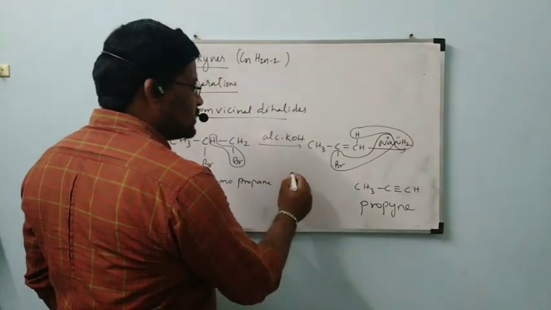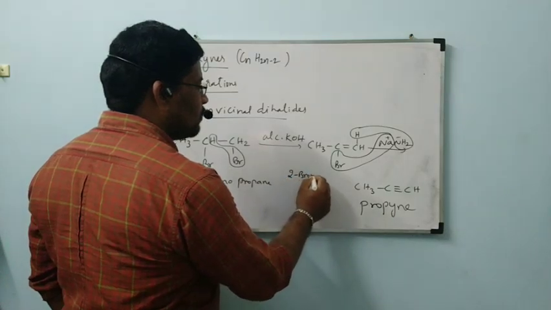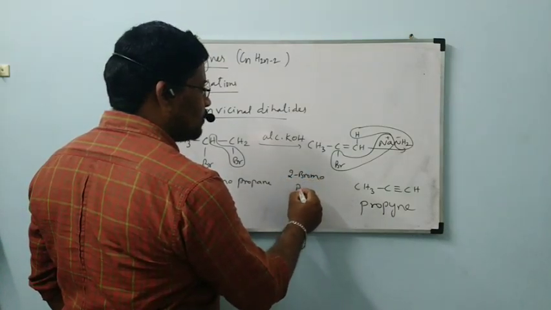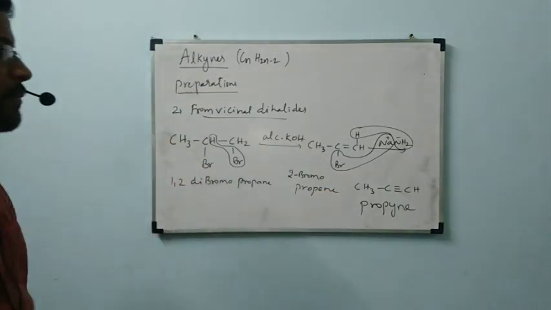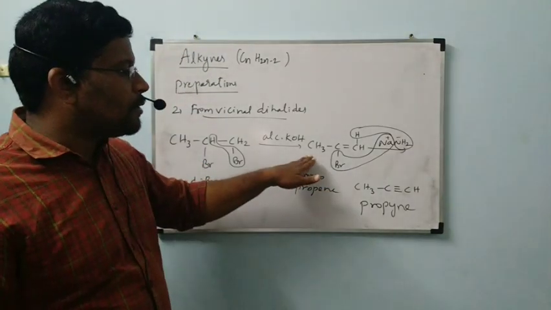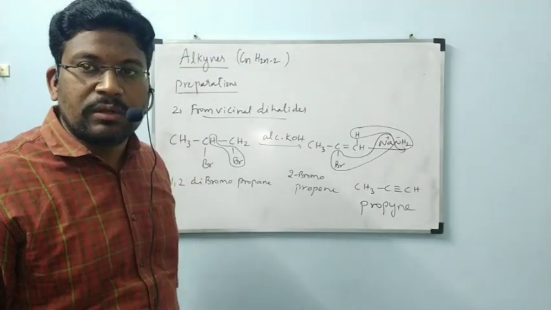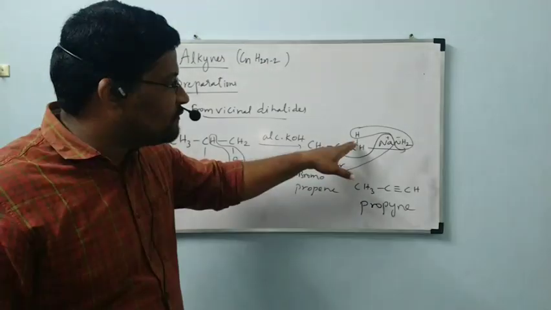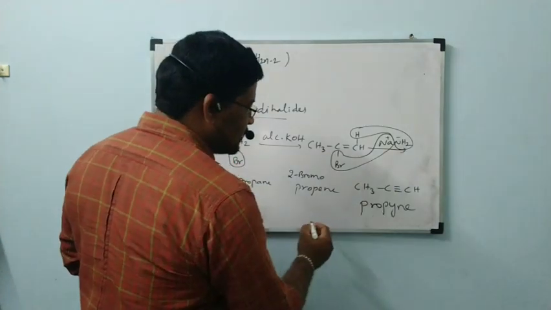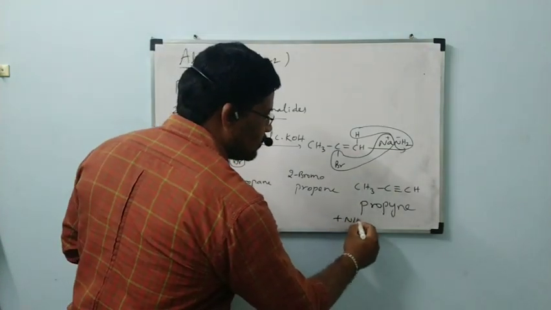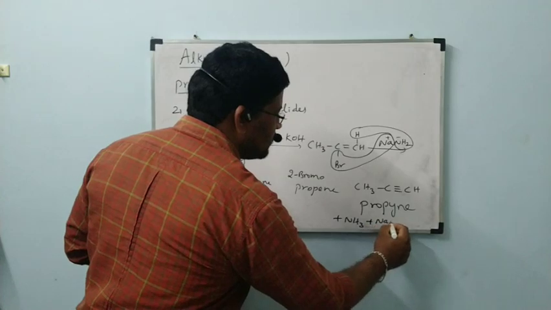The name of this compound is 2-bromopropene. This 2-bromopropene reacts with NaNH2, in which hydrogen from the first carbon reacts with NH2 minus to form NH3, plus NaBr.